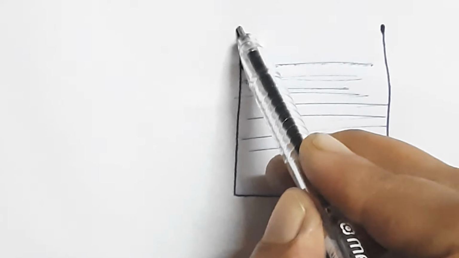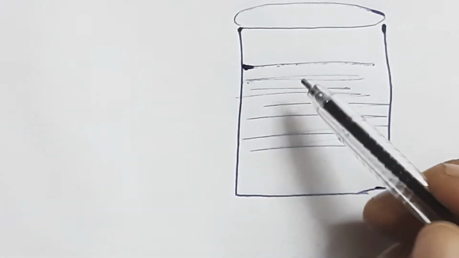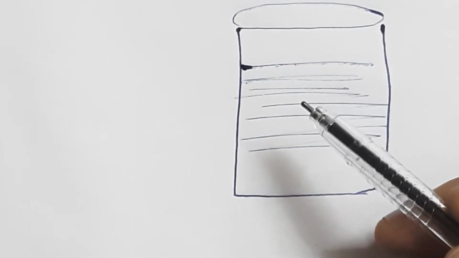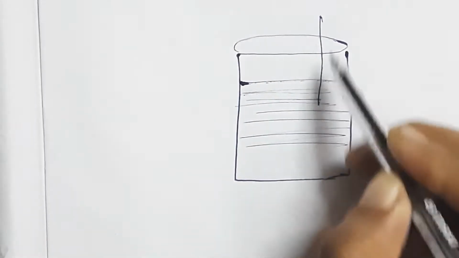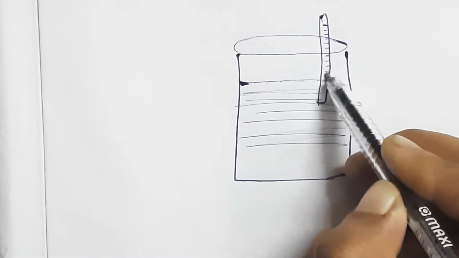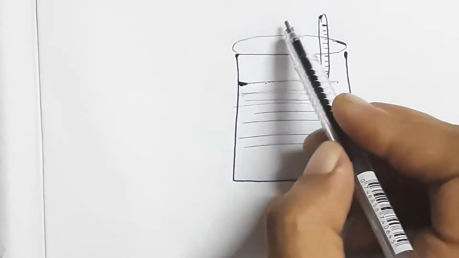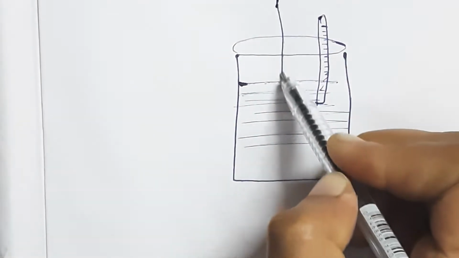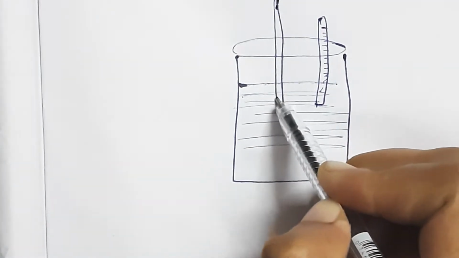It is closed by means of a lid. In this lid, two holes are made. Through one hole, a thermometer is inserted.